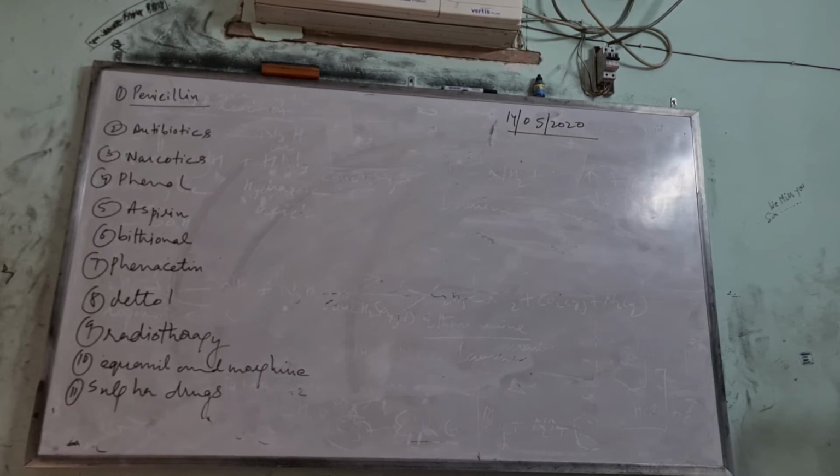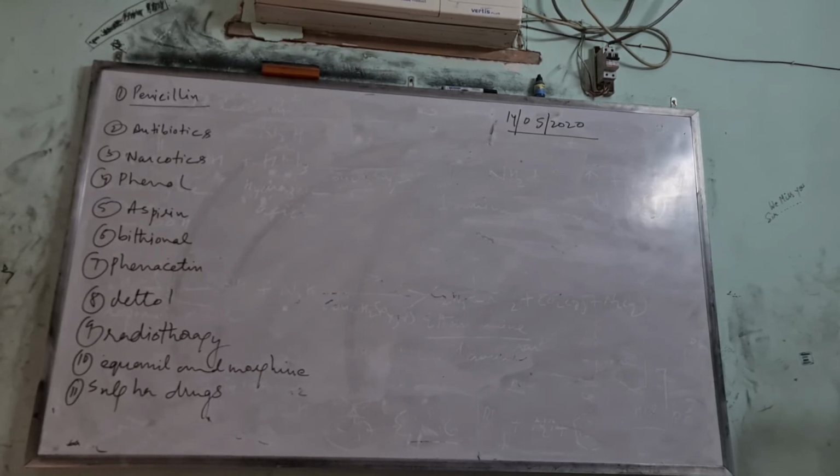Next one is: name the chemical responsible for the antiseptic properties of Dettol. Chloroxylenol and terpineol. These are two chemicals which are added into Dettol to increase its antiseptic property. Next is: what is radiotherapy? Radiotherapy is the treatment of disease by using radioisotopes.